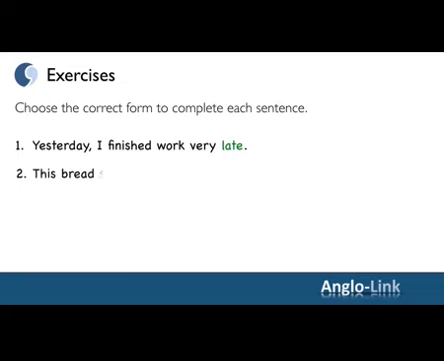Number 2. "This bread smells..." We're looking for an adjective to describe the smell of the bread. Therefore, the correct answer is good. The bread smells good. Smell is a sense verb. It's followed by an adjective. Number 3. "This is... true." We're looking to give more information about the adjective true. Therefore, we should have an adverb before it. This is absolutely true.